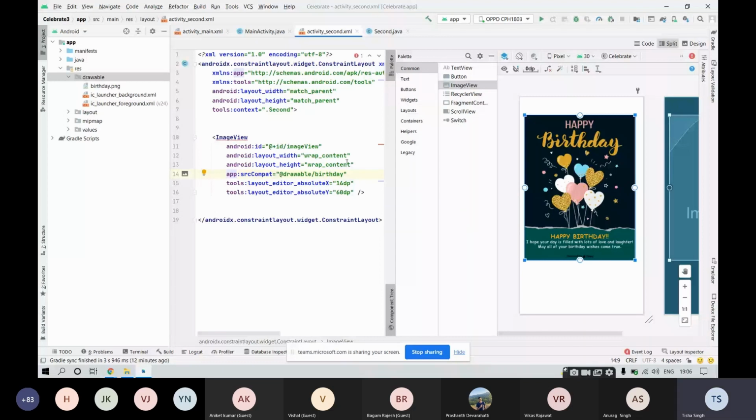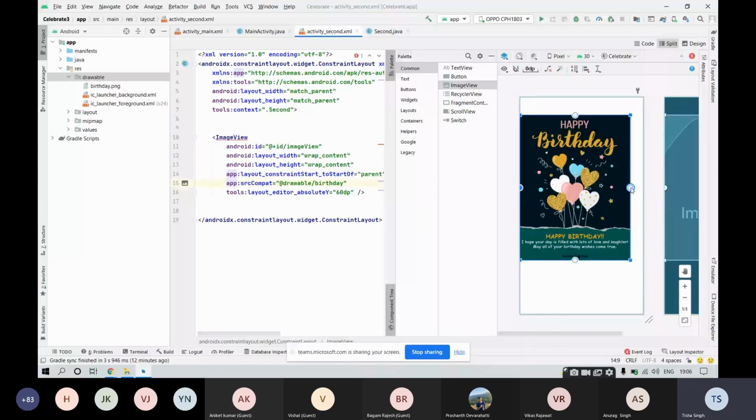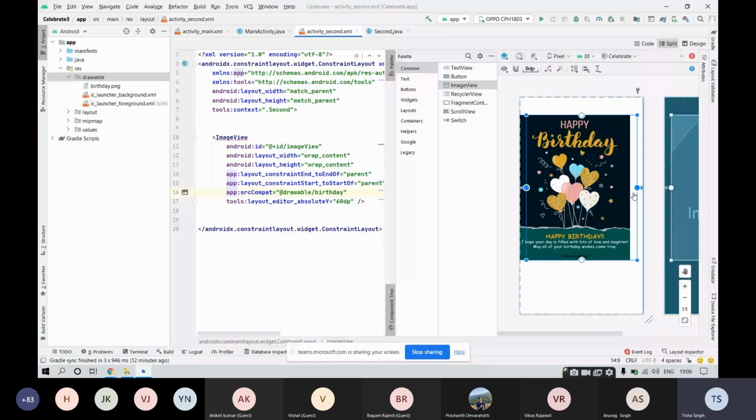Now you need to again constrain it, because you will be able to see the same error again, because this widget is not being constrained. So constrain the start to the start of parent like this, constrain the end to the end of parent like this, constrain the top to the top of parent like this. Fine.